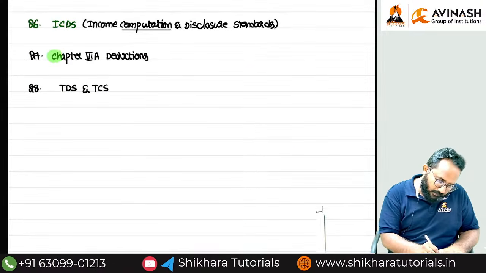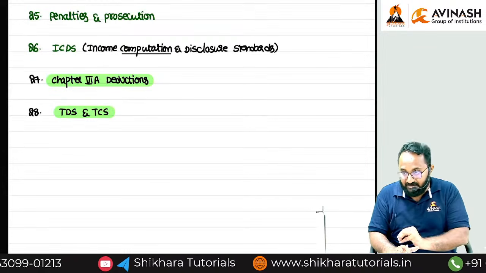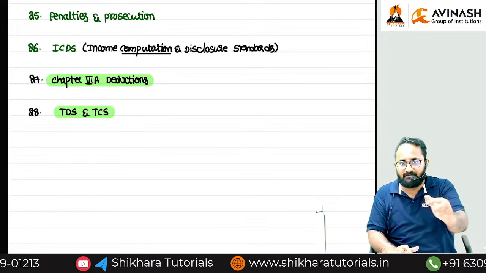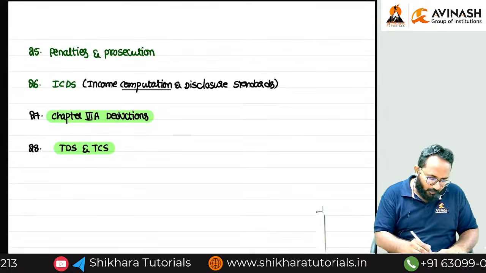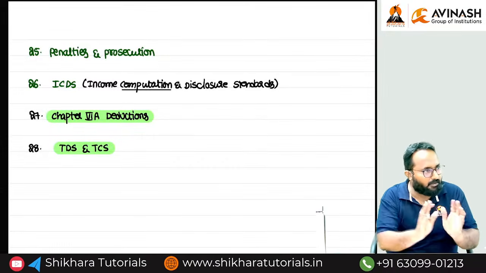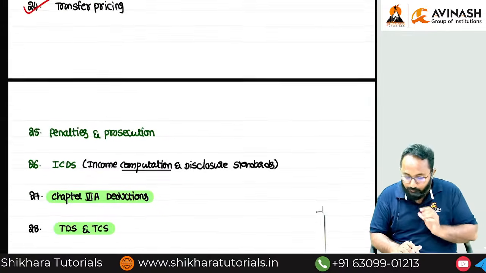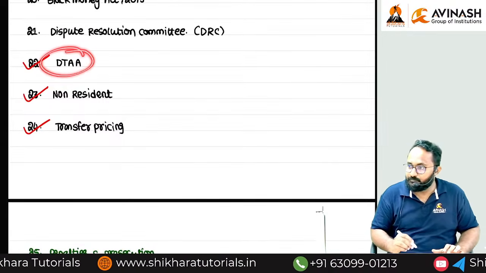If I am highlighting with the green color, what? These are not in our CMA final syllabus, but important from our exam point of view. Sir, why we have to discuss? TDS, TCS chapter only for MCQ point of view. Chapter 6A deductions, sir. For this chapter.